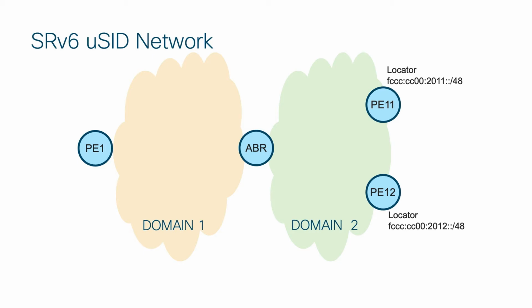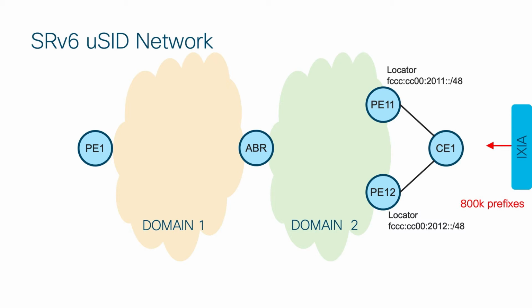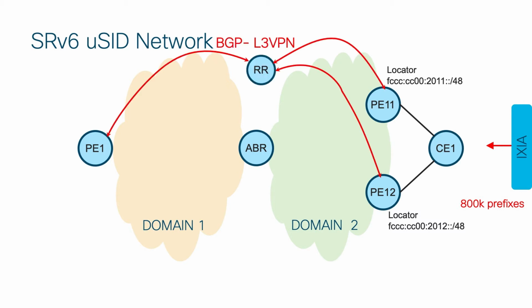Here we can see locators of both egress PE routers. There is a single CE connected to both egress PEs and IXIA traffic generator, which advertises 800,000 prefixes, full internet table, towards CE router. Both PEs are advertising these prefixes via route reflector in VPNv4 address family towards ingress PE. For all prefixes, we set PE11 as primary and PE12 as backup using local preference.